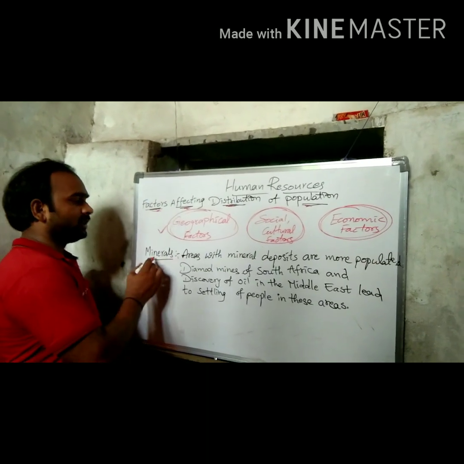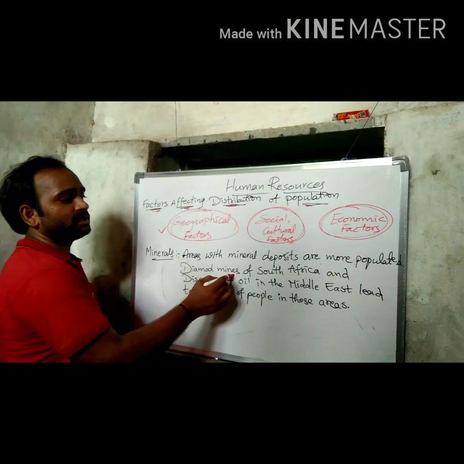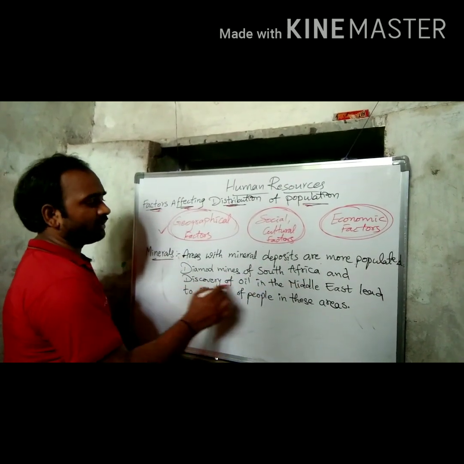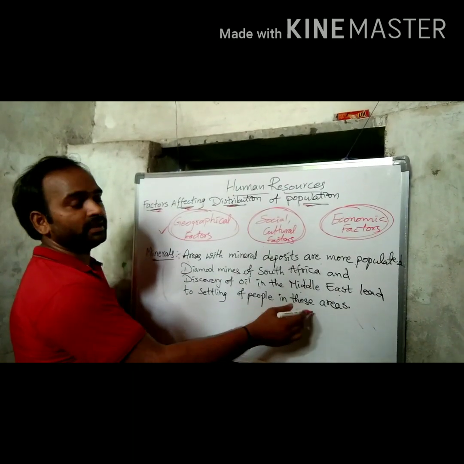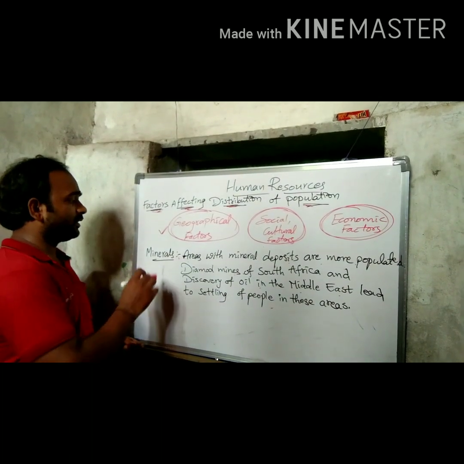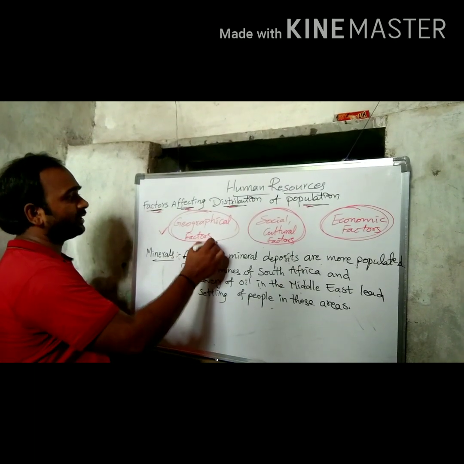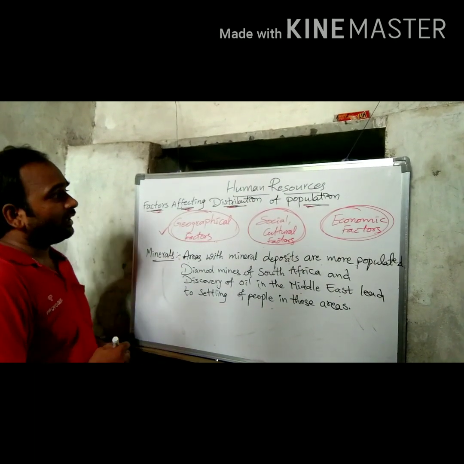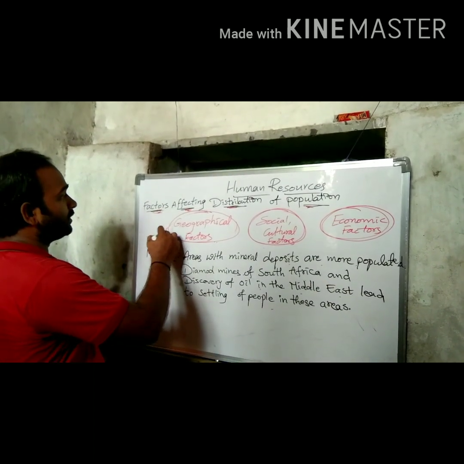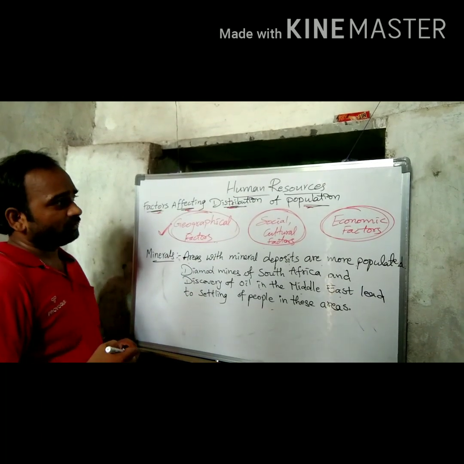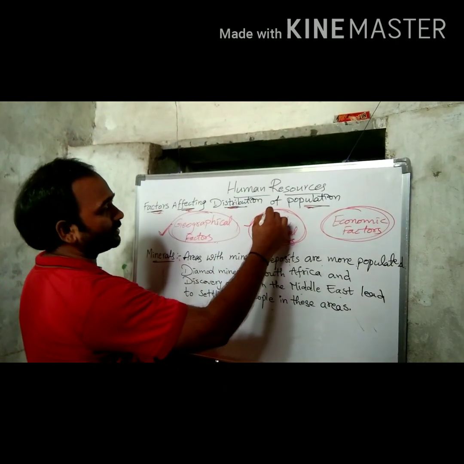Minerals: areas with mineral deposits are more populated. For example, the diamond mines of South Africa and the discovery of oil in the Middle East led people to settle in these areas. So these are the subtopics under geographical factors, which affect the distribution of population. Next, coming to the point, social cultural factors.